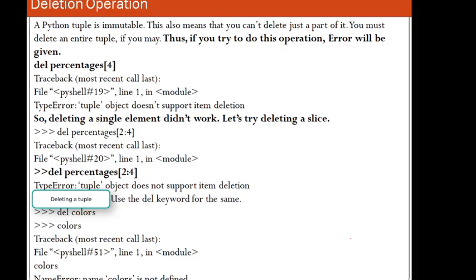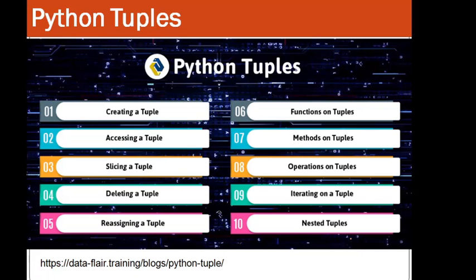because it is immutable. If you try to slice and delete, here it is mentioned del percentages[2:4], again the error will be there because the tuple object does not support item deletion. To delete the tuple, you just write the keyword del and then the name of the tuple. If you then try to print the tuple colors, it will say that you cannot, because the name colors is not defined.